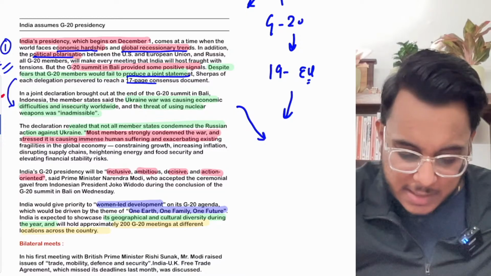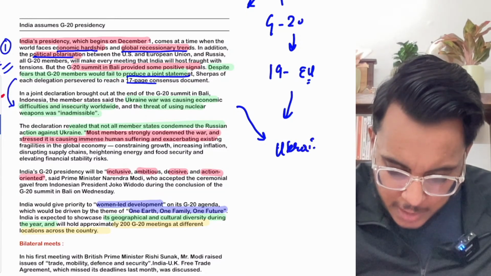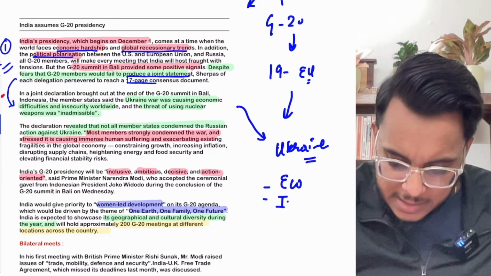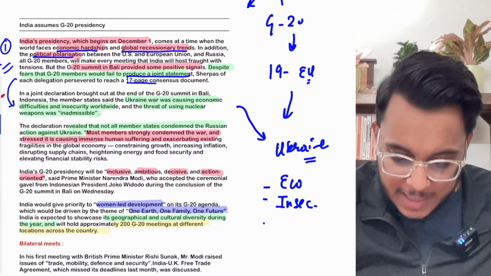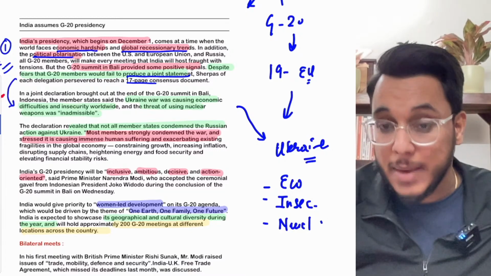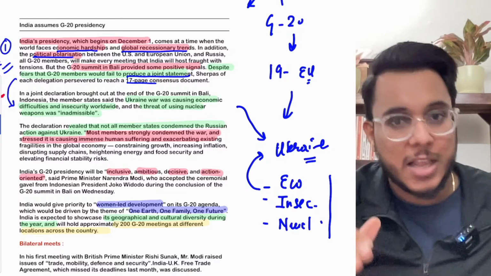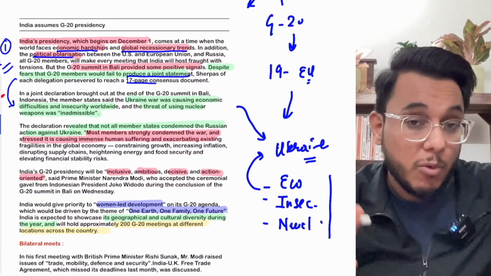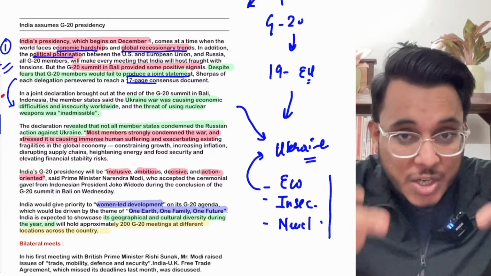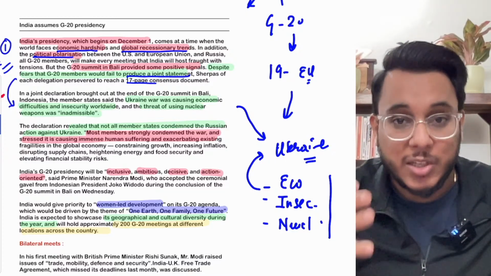So, the joint statement has provided that the Ukraine war has led to a lot of economic difficulties. It has enhanced insecurities in the world, and a fear of nuclear war has become imminent. These are all the troubles that have come because of the Ukraine war. Now, in the start, the joint statement was drafted in such a way that Russia is responsible for the Ukraine war, and Russia is responsible for all the economic insecurities and all the nuclear war threats that are coming.